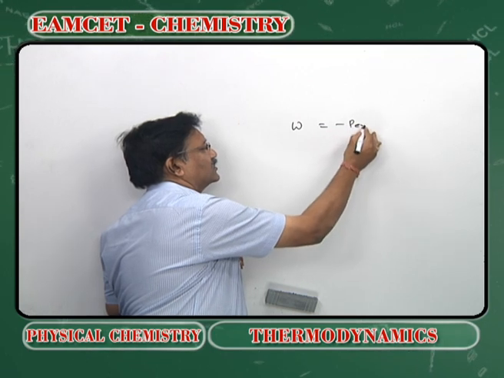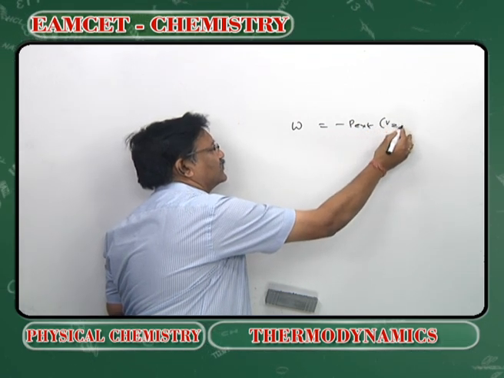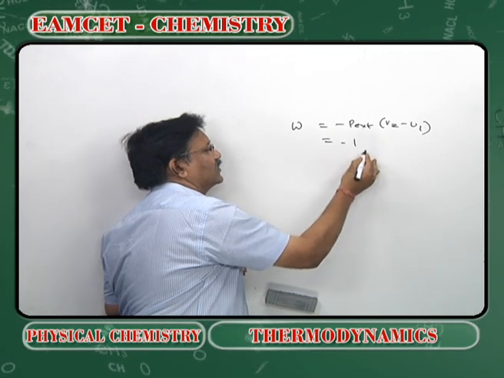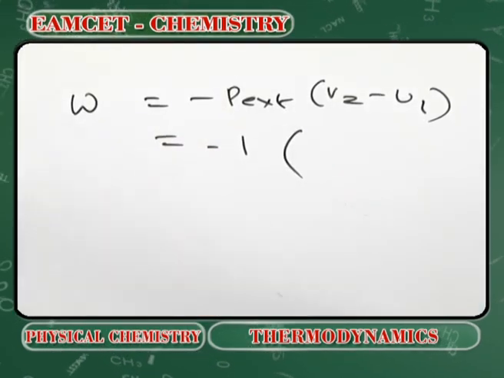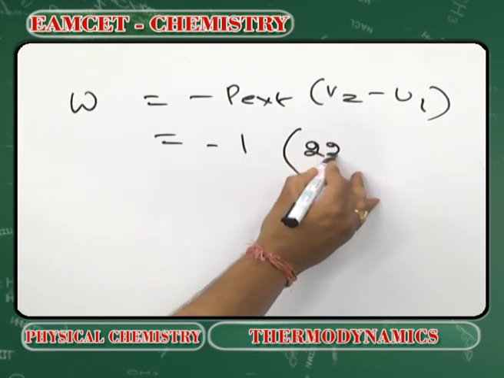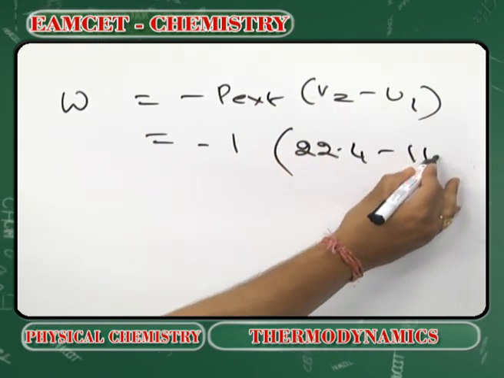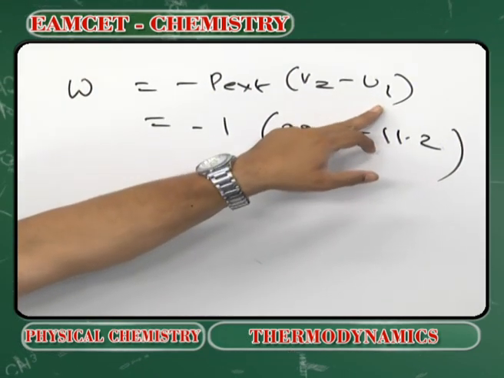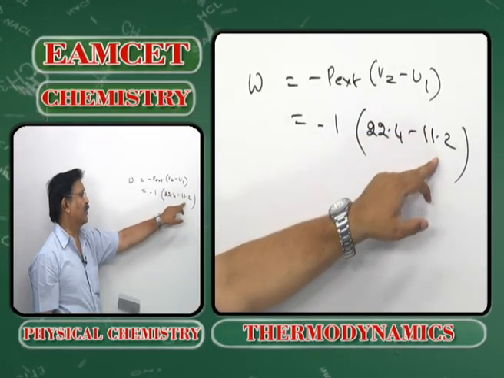Minus P external, V2 minus V1. What is the external pressure? 1 atmosphere. It is 22.4, it is 11.2, because 1 gram of the hydrogen initially occupies 11.2.